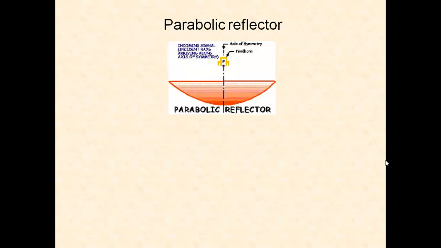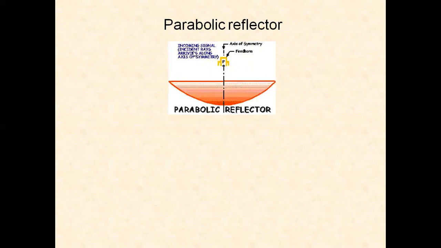Now we will discuss in detail the parabolic reflector antenna. In the parabolic reflector antenna, the main important element is the parabola shape. This parabola will act as a reflector. So observe this diagram. This is the parabola shape. This is the focus of the parabola shape.